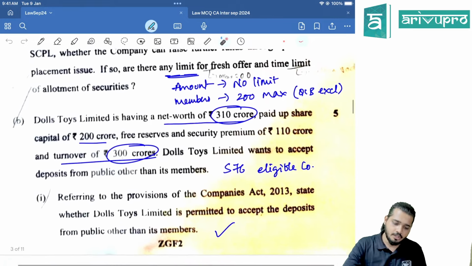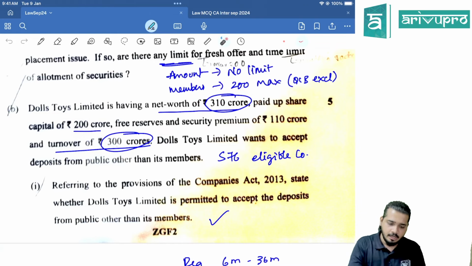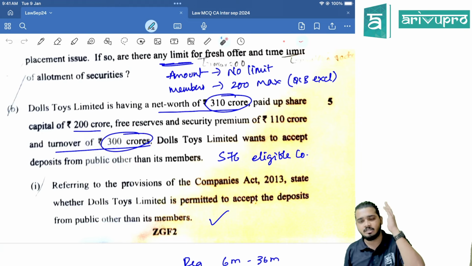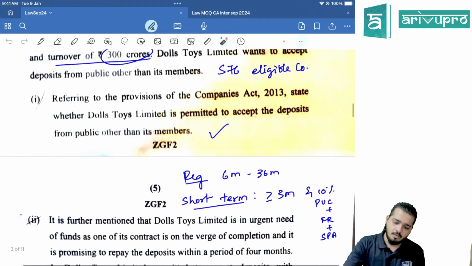Right? That's your question. Next, Dolls Toys Limited is having a net worth of 310 crores, paid up share capital 200, free reserves and securities premium 110. Okay. Turnover 300. Wants to accept deposit from public. Section 76 eligible company. Turnover, net worth. Clear? Net worth is more than 300 crores. Right? Turnover is also 300 crores, allowed. Clear? Then what do they want?